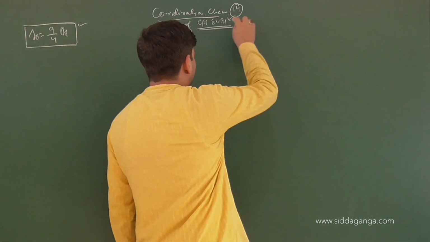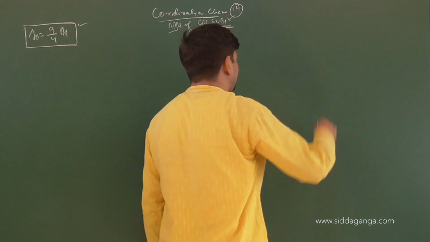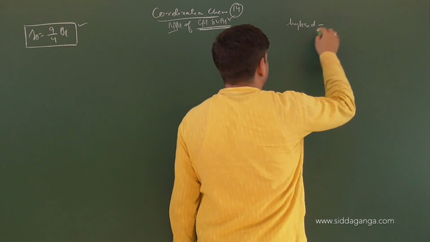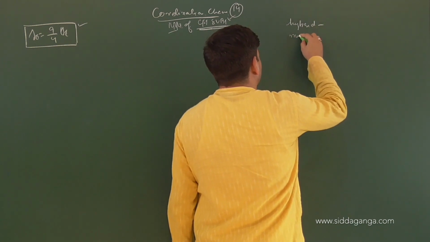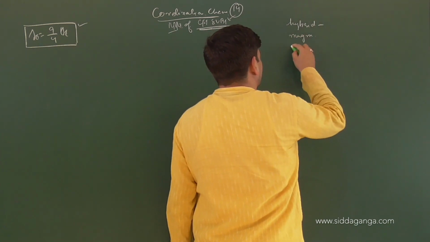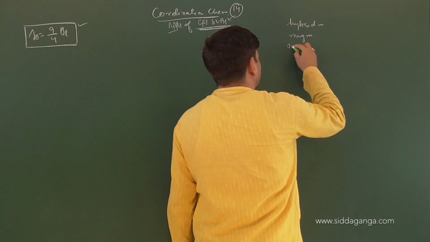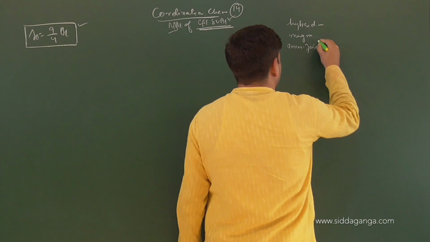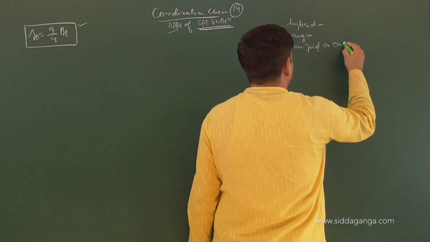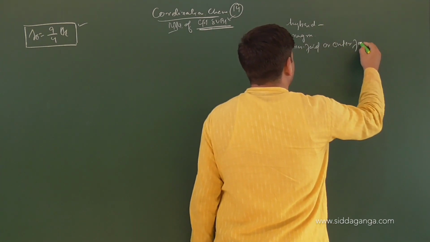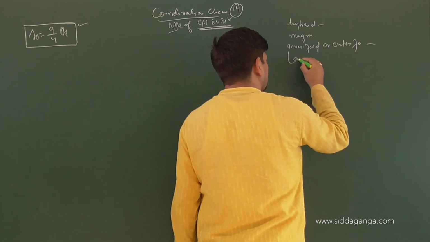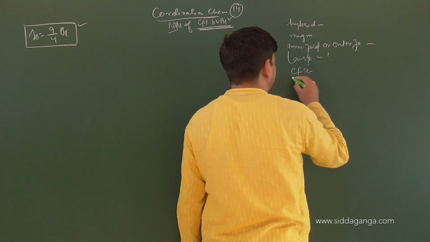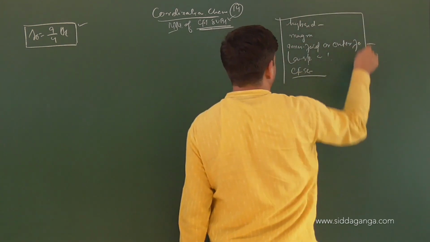VBT we have already understood, like the concept of hybridization, like magnetic moment, like inner field or outer field complex, low spin or high spin, and crystal field splitting energies or crystal field stabilization energies as well.